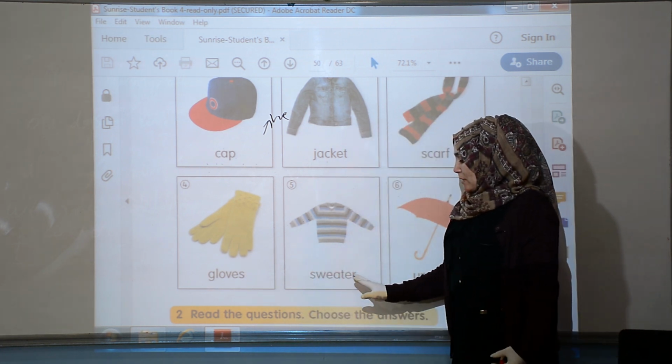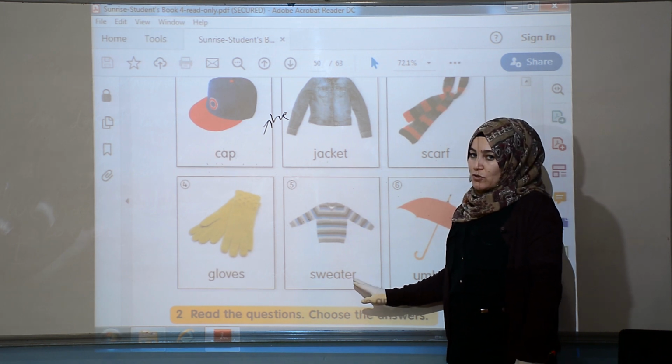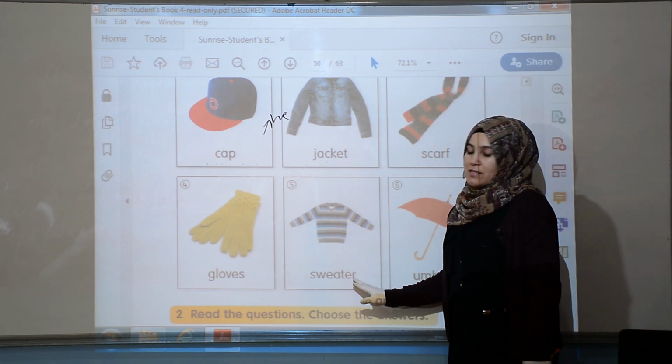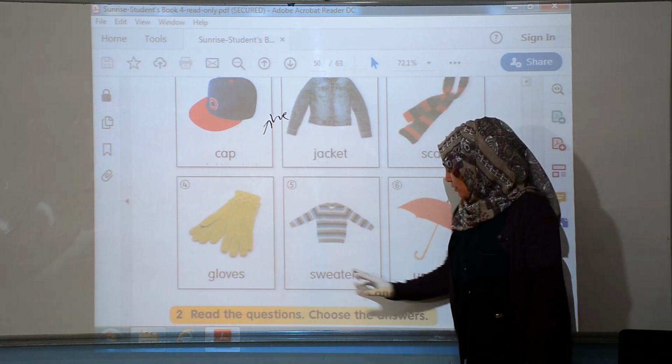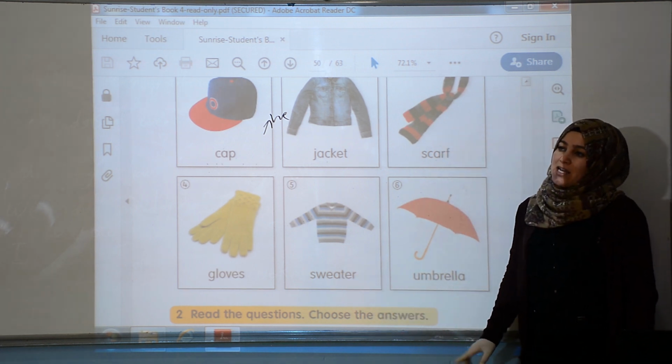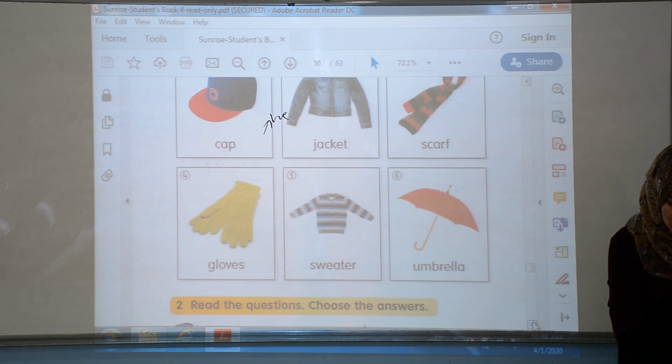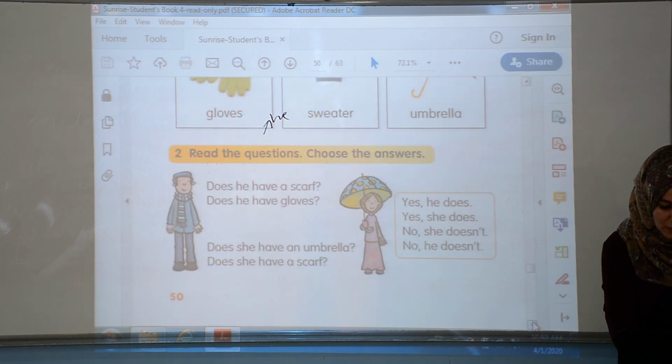And do you have a sweater? Yes, I do. Do they have a sweater? Yes, they do. Or if it is negative, no, they don't. Do you have an umbrella? Yes, I do. No, I don't. Okay? Or do they have an umbrella? Yes, they do. No, they don't.